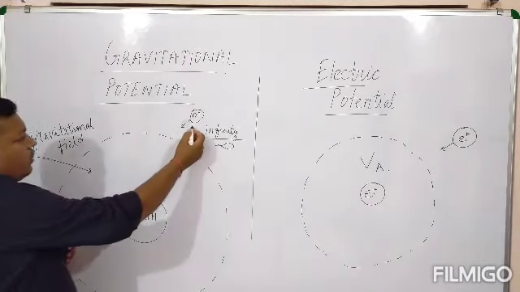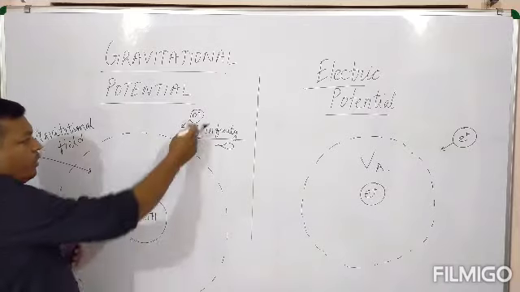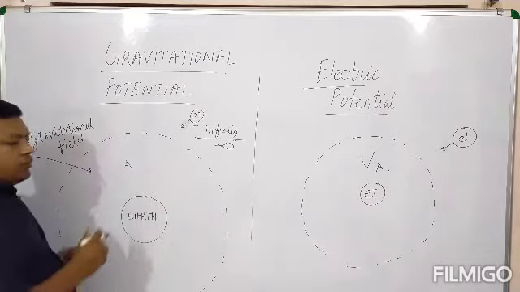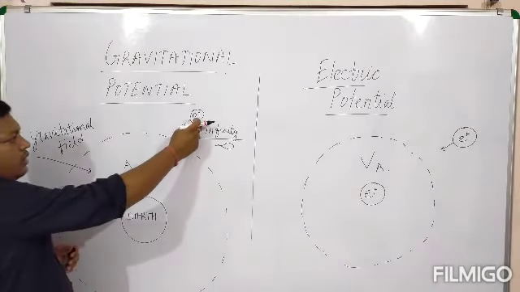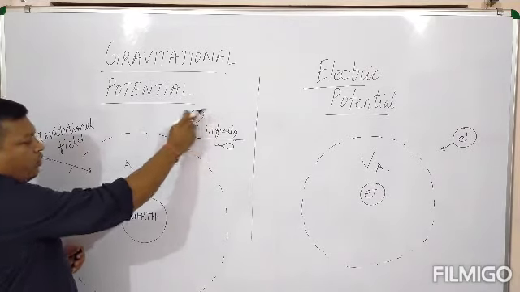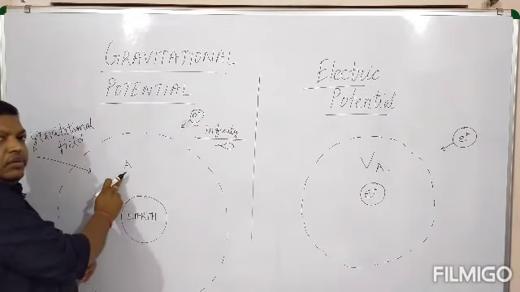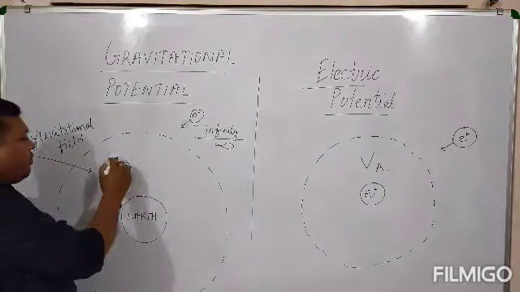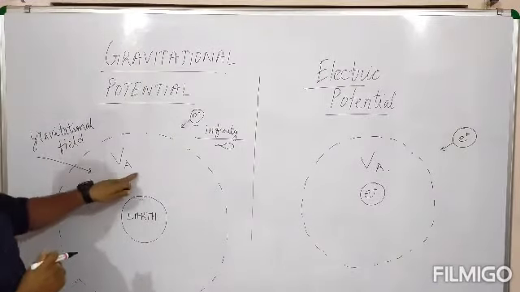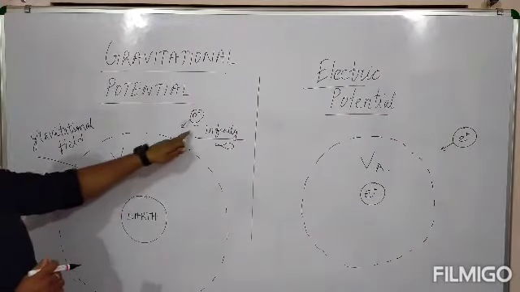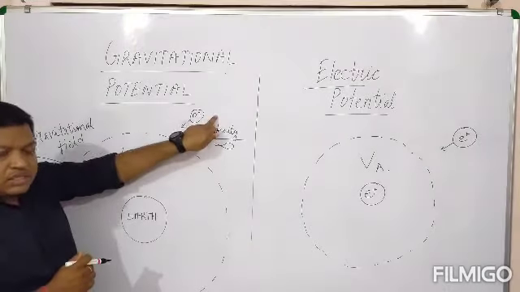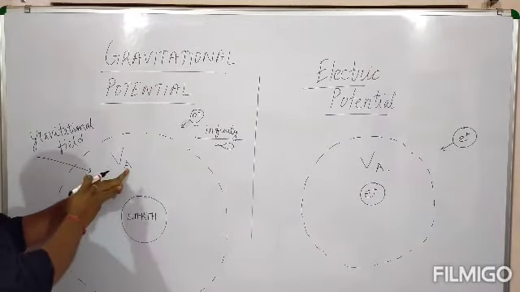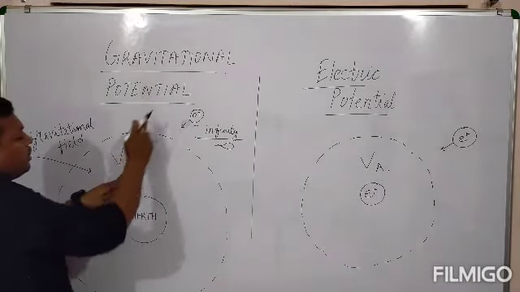If we bring a unit mass from infinity to any point, let this be the point A. If we bring any unit mass from infinity to any point in the gravitational field of the Earth, we have to perform work, and the amount of work done is called the potential of that point. The amount of work done in bringing a unit mass from infinity to any point inside the gravitational field is called the gravitational potential of that point.